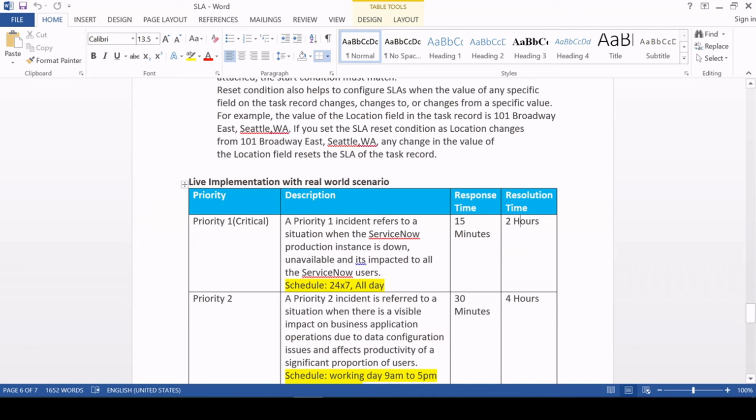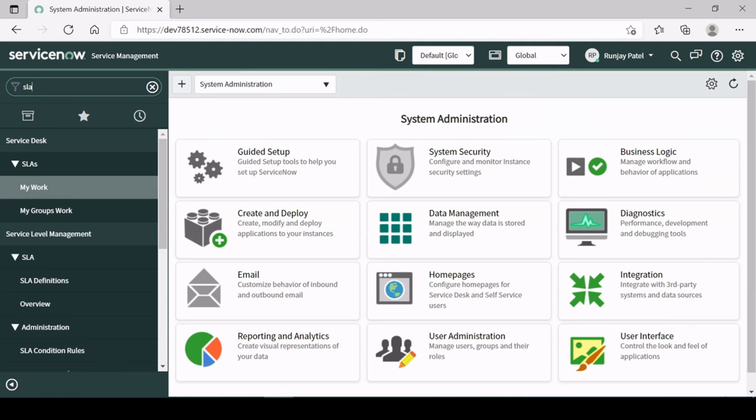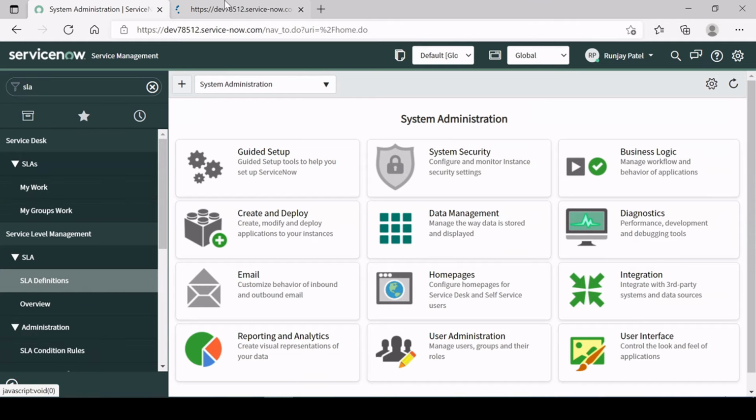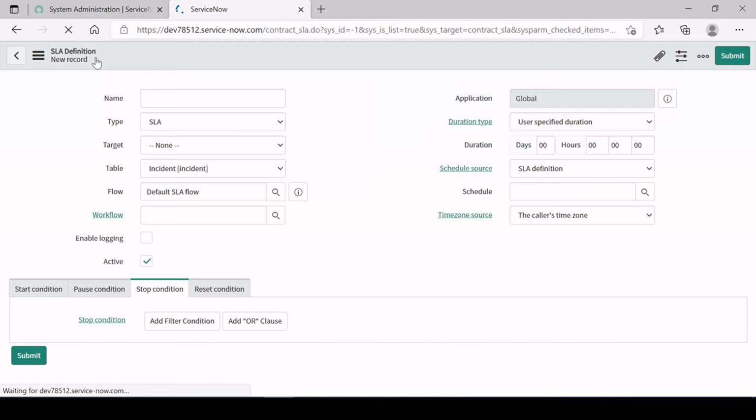Fine. Now you know where to go. You have to type SLA in the left navigation and look for the service level agreement. Here we can find the SLA. I'm just opening it in a new window. Here is the new button. I can just click on new, and it will give me the new form of the SLA.